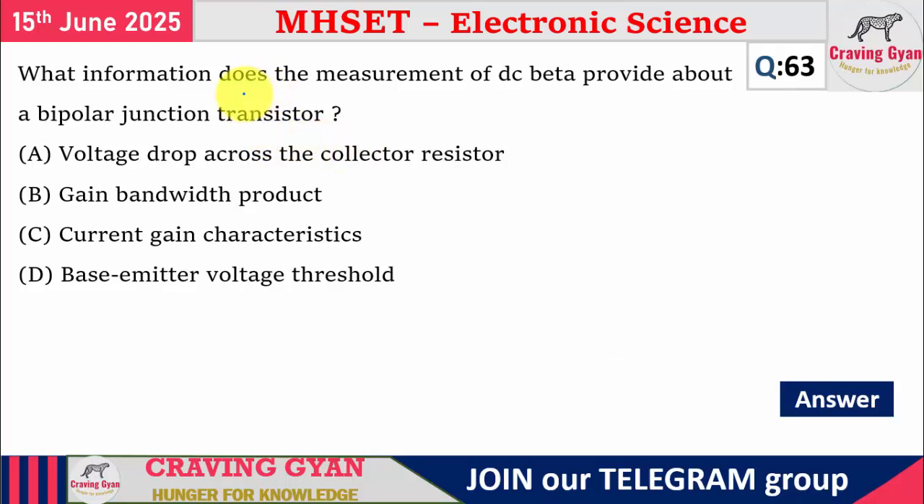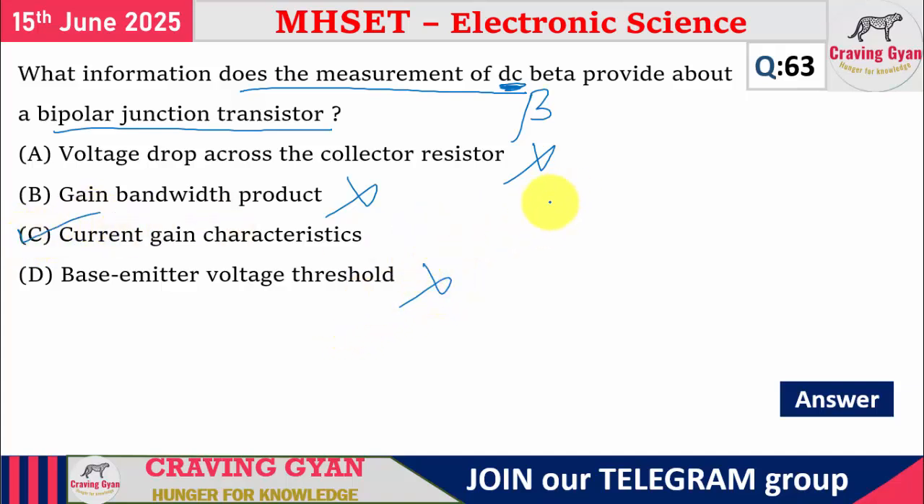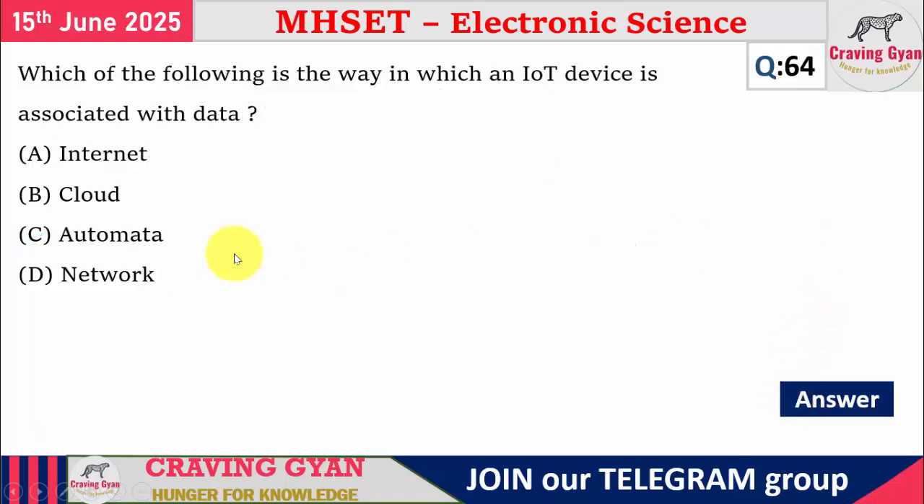63rd question, what information does the measurement of a DC beta provide about a bipolar junction transistor? Beta is referring to what they are telling. So it will be voltage drop across the collector resistor, wrong. Gain bandwidth product, wrong. Current gain characteristics, yes. Base to emitter voltage threshold, wrong. So you will be having the current gain parameters, or you will be having the gain parameters alpha, beta and gamma. So for common collector, what you will be getting, for common emitter, what you will be getting, common base configuration, what is the current gain, each and everything you should know. Important. For 63rd, option C is going to follow.